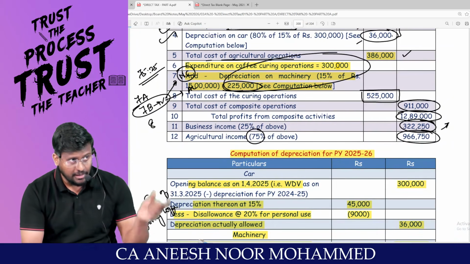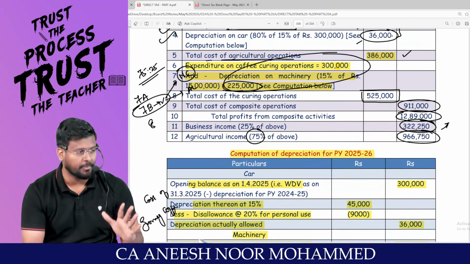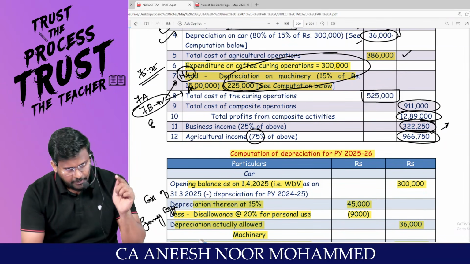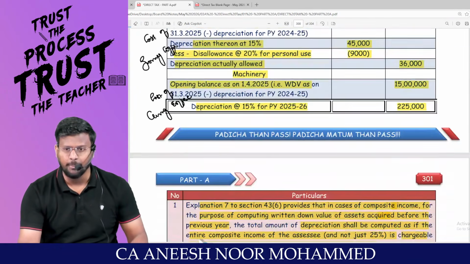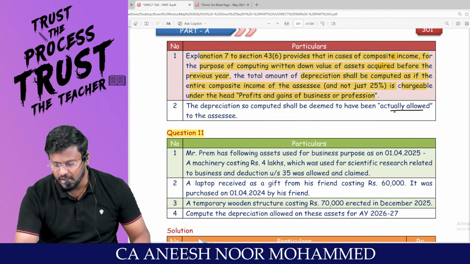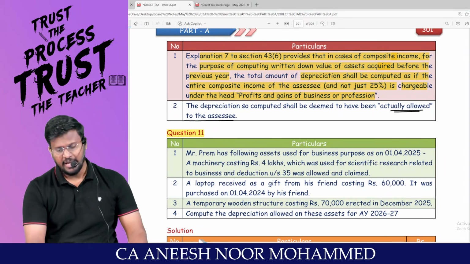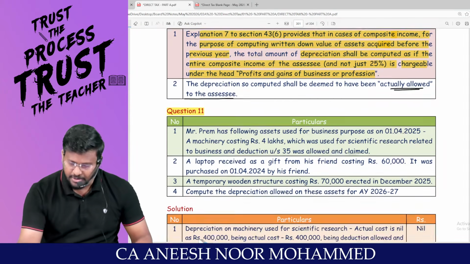That means when I claim depreciation, I will not apply rule number 7A, 7B, rule number 8 and all. After I claim the depreciation only, I have to apply the rules. So the depreciation so computed shall be deemed to have been actually allowed to the assessee. That means that depreciation you can claim.